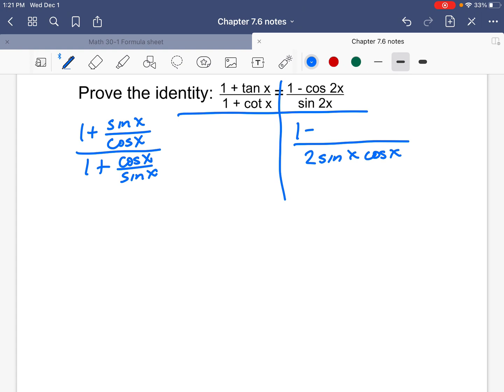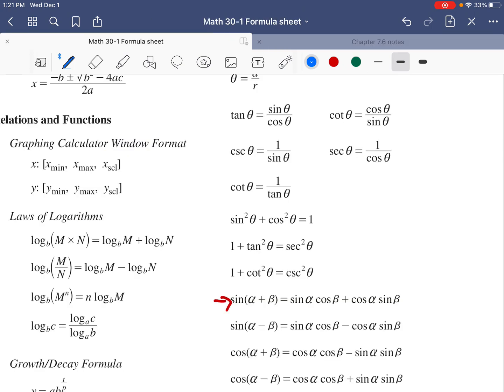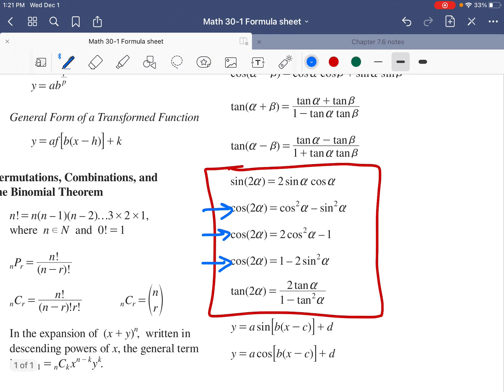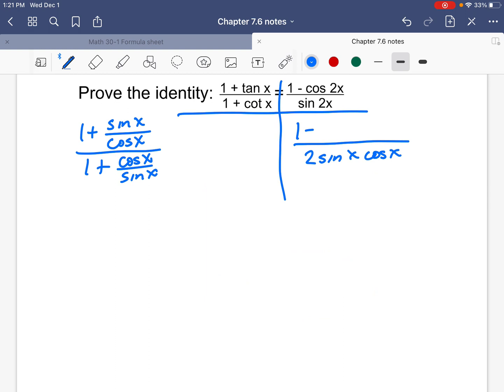Now, which version of cos 2x do I want to use? Well, it's 1 minus. So do I have one of them with something plus 1? Right here. 1 minus 2 sine squared. Now, the reason I'm choosing that is 1 minus 1 is 0.